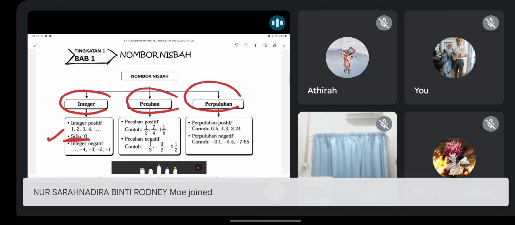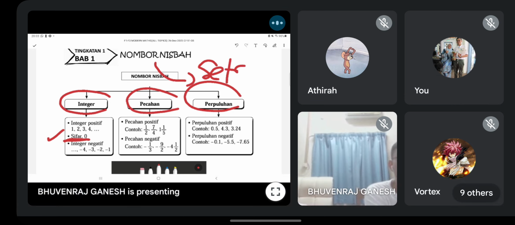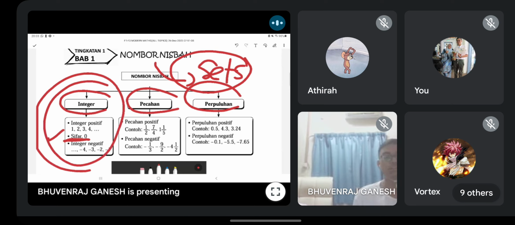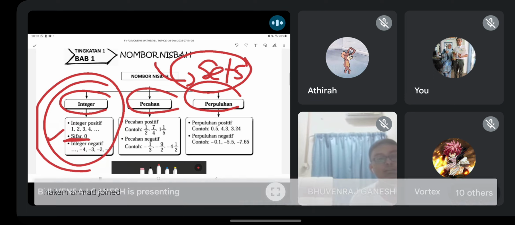Okay, this topic right guys sangat penting. Mengapa? They can relate to your sets. Because mereka akan bagi set A diwakili oleh integers. Set A represent set of integers. So kalau kamu tak tahu integer, if you don't know what's the meaning of integer, then you're gone. Because you have to list out the set. Am I right? What number inside the set? So that's why basic all this boleh apply kat topik-topik tingkatan 4 dan 5. Form 4, Form 5 topik.